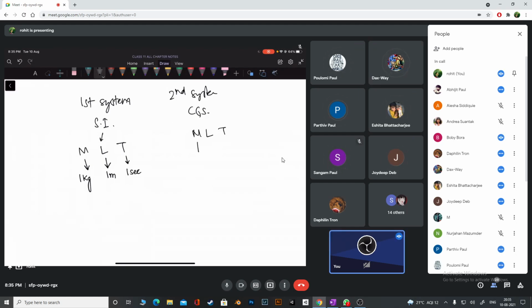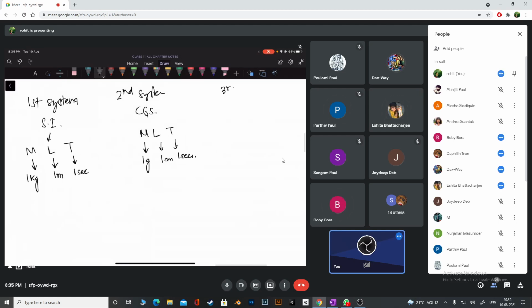You are clear with this? In the CGS system: 1 gram, 1 centimeter, 1 second. Suppose I have a third system also. The name of the system is system X. This is a new system, because we can have many systems, right? CGS system, SI system, I can have some other systems also. This point is clear, no?